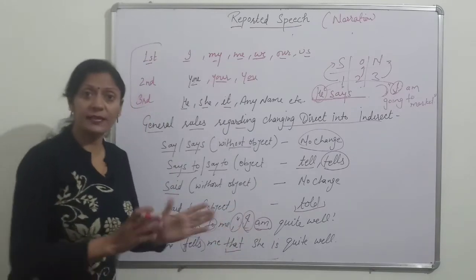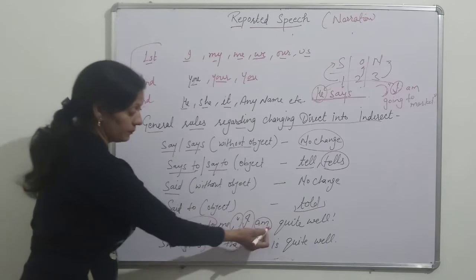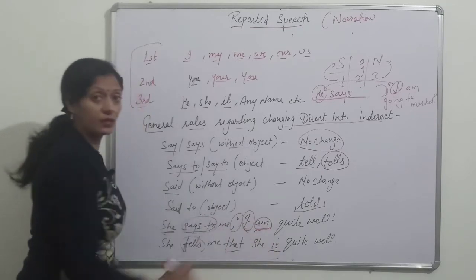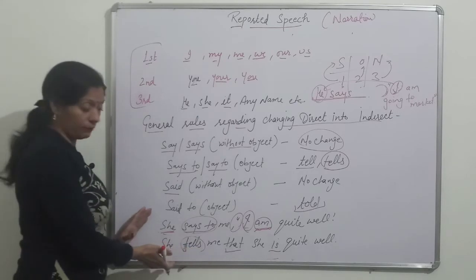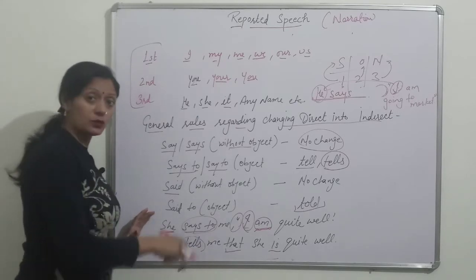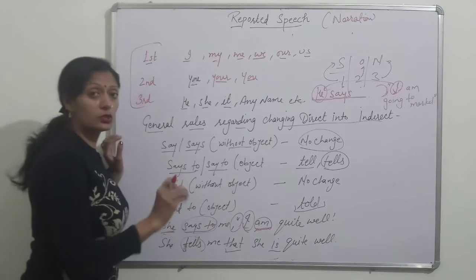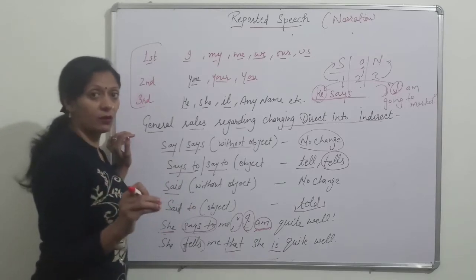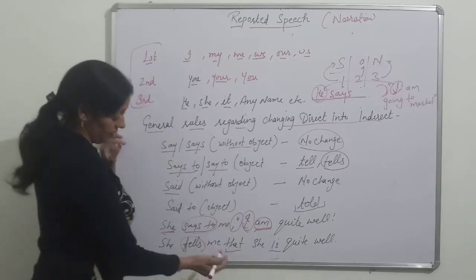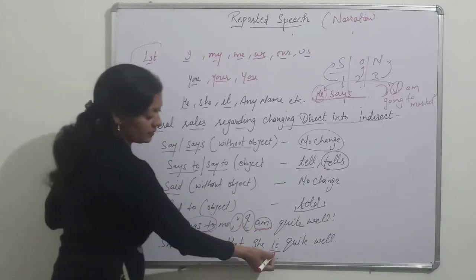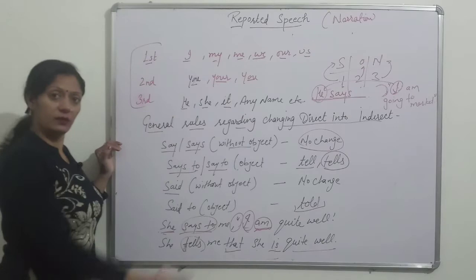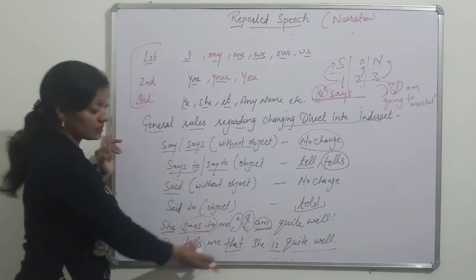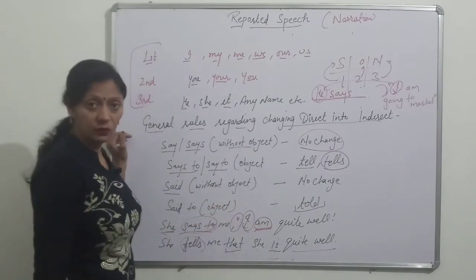With she, we don't use am. We are not changing tense here. Tense is the same. Present tense is here. Because I already told you, if our reporting verb is in present tense or in future tense, then there will be no change in tense of reported speech. Here it's in present, so no change in tense. She is quite well. Same words we will write there. She tells me that she is quite well.